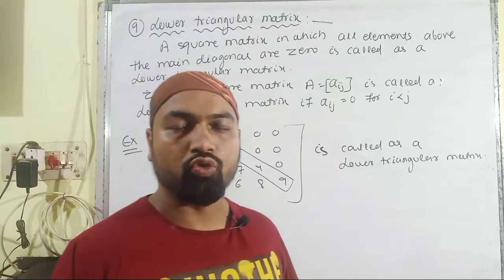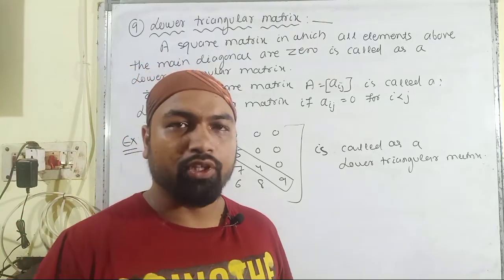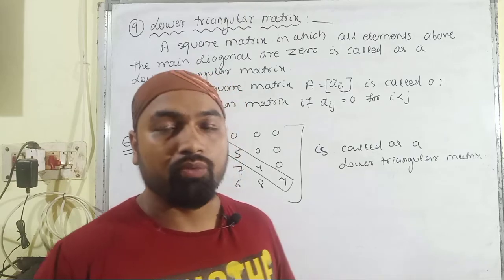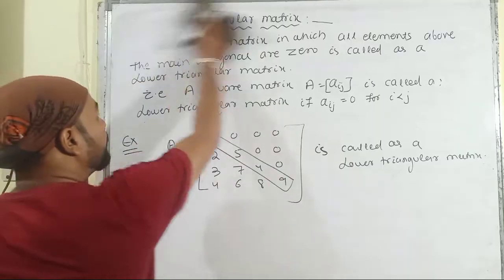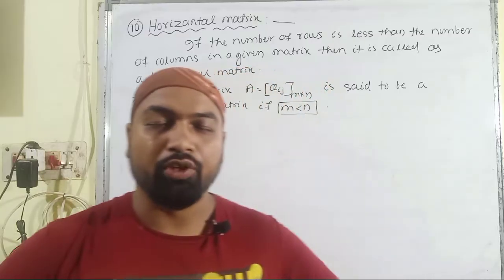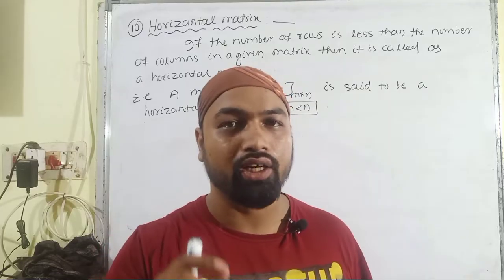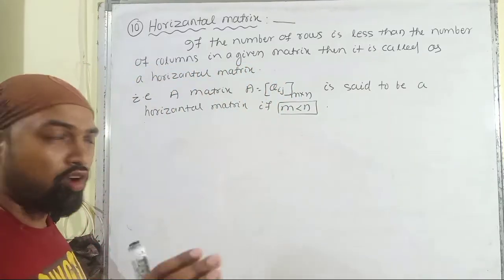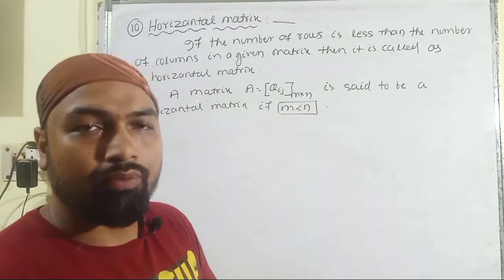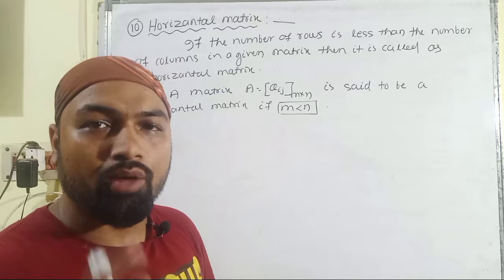Then moving forward to the last two types of matrices, those are horizontal matrix and vertical matrix. After the completion of these 11 types of matrices, we will move forward to discuss the equality property of matrices. Then let us discuss the horizontal matrices. If the number of rows is less than the number of columns, then that given matrix is called a horizontal matrix. In the mathematical or compact form, a matrix A equal to Aij of the order m cross n is said to be a horizontal matrix if m is less than n. That means the number of rows must be less than the number of columns.